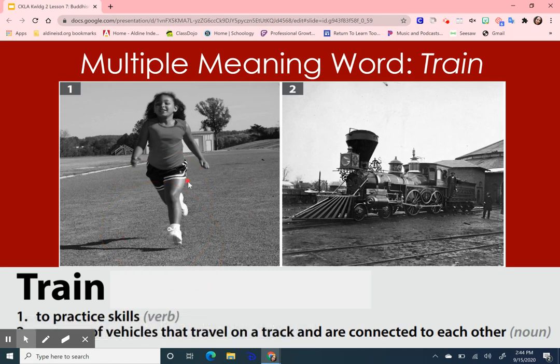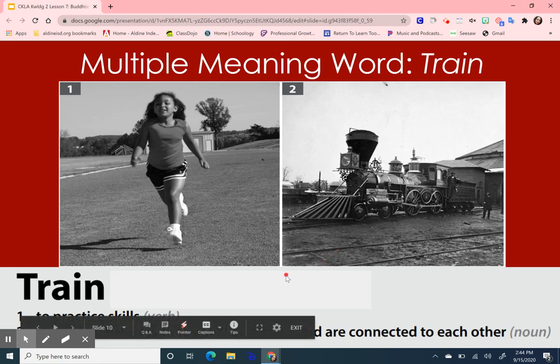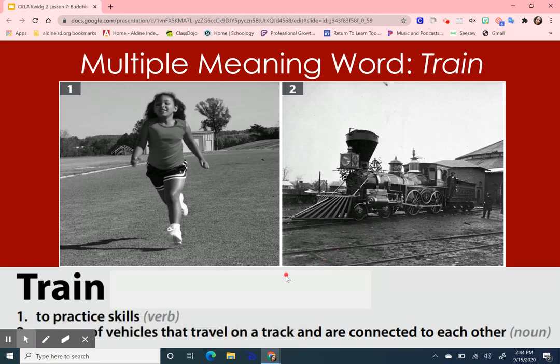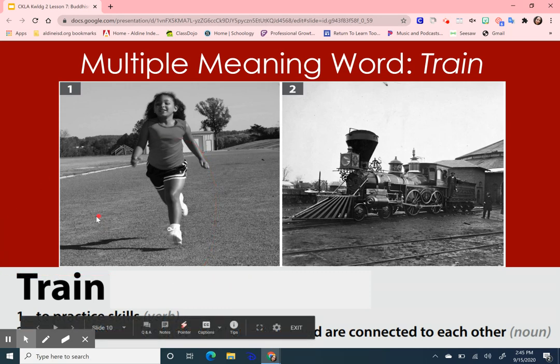Train. Here you see the girl training. She's doing something. It's a verb. And on 2, you see a noun. It's an object that is a train. So you have learned that train is a multiple meaning word. It can be to practice a skill or it can be an object.